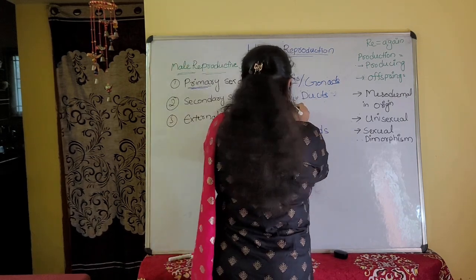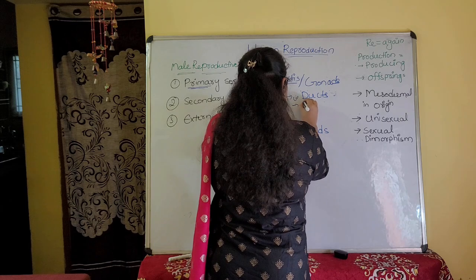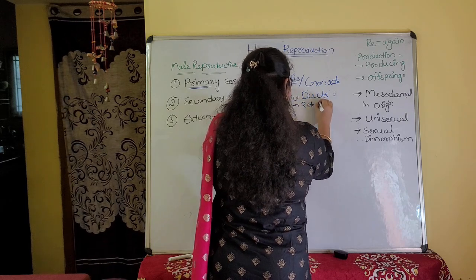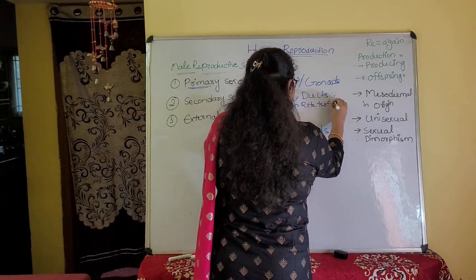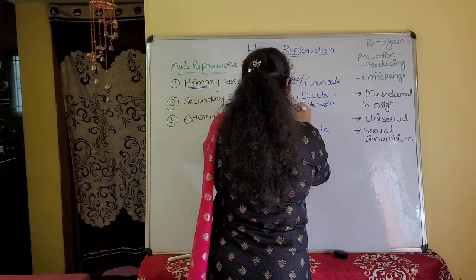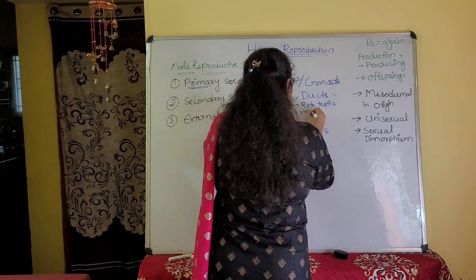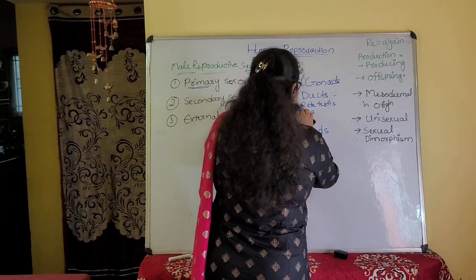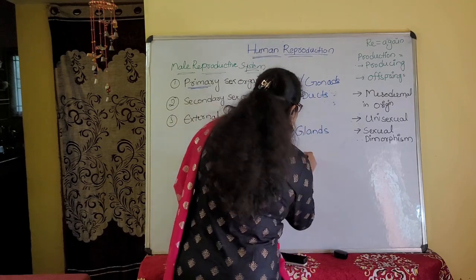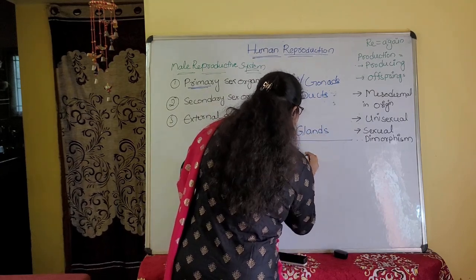What are those ducts? Here, one is the rete testis. The second one is the vasa efferentia. I will write it down. Okay, here space is not available.